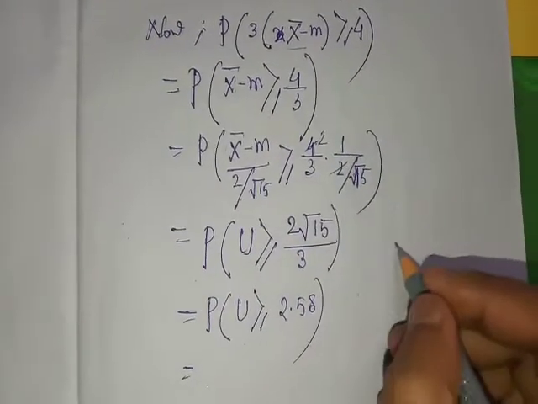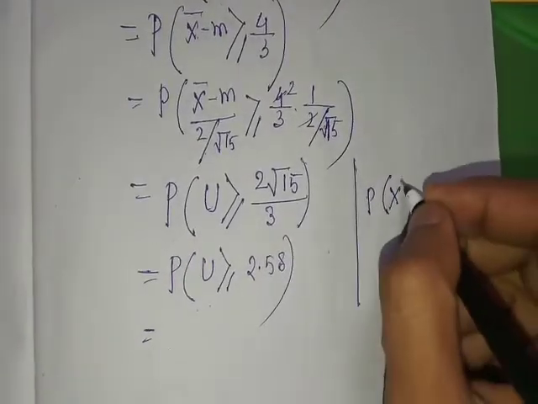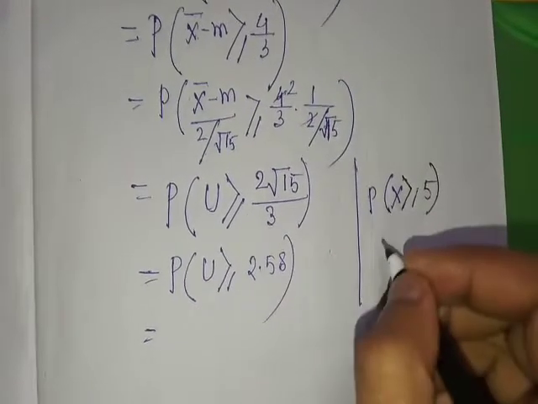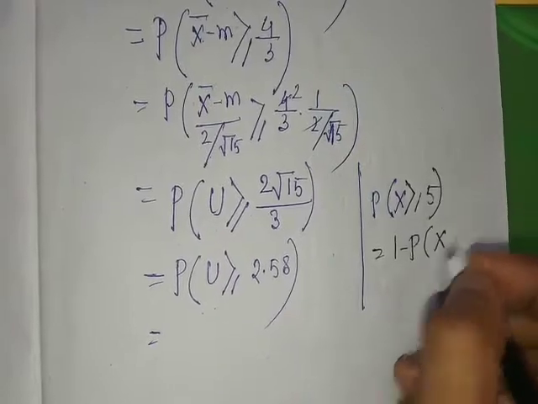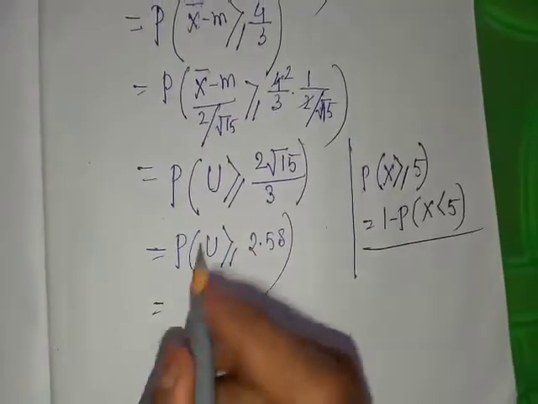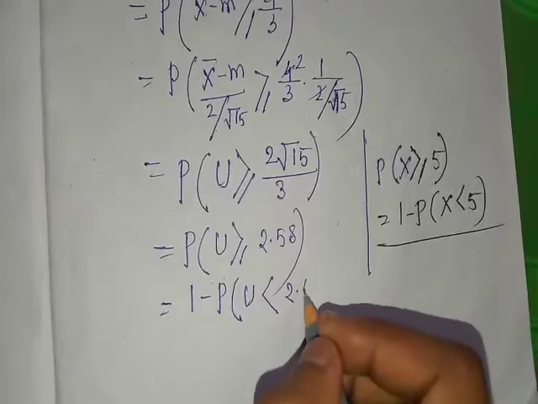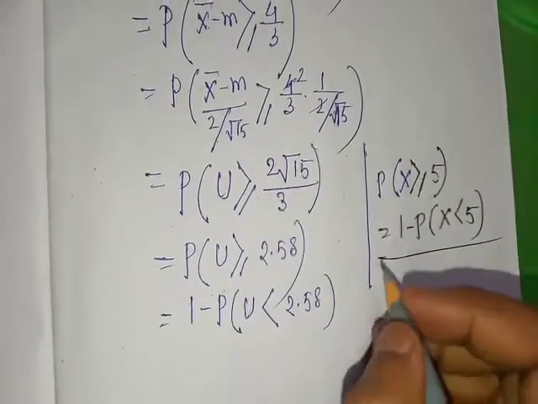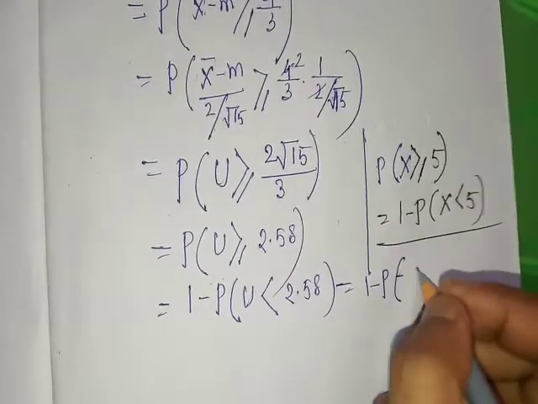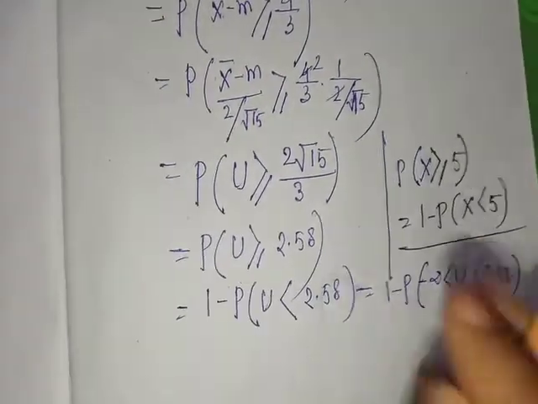We know that the probability of any event x greater than or equal to 5 is 1 minus probability of x less than 5. Okay. So here, using this result, 1 minus probability of u less than 2.58. So this is also equal to 1 minus probability of minus infinity less than u less than 2.58. Clear?